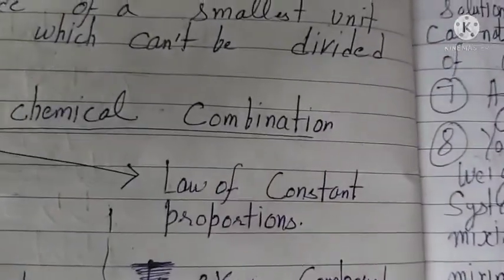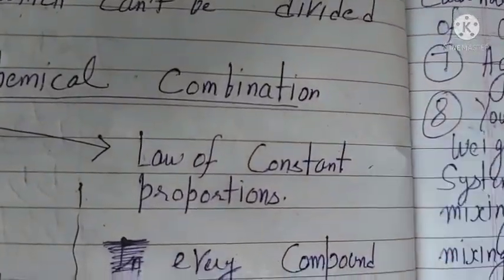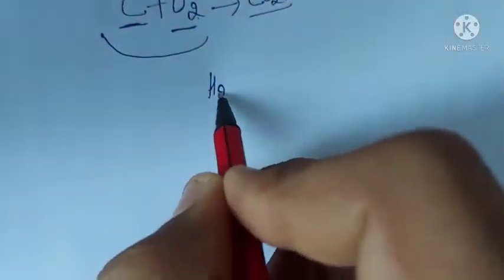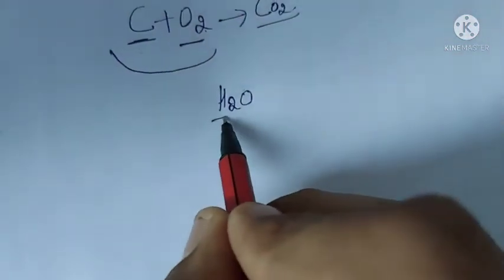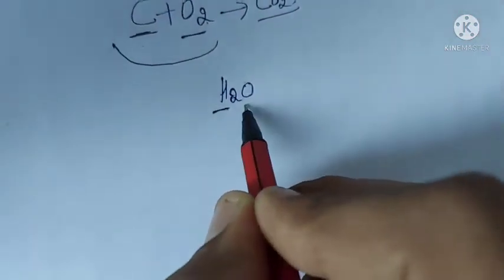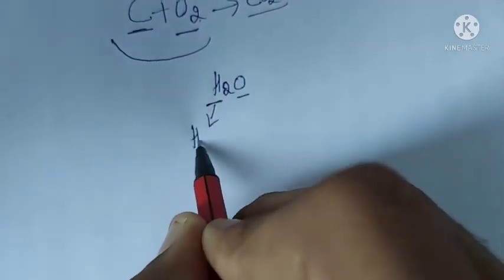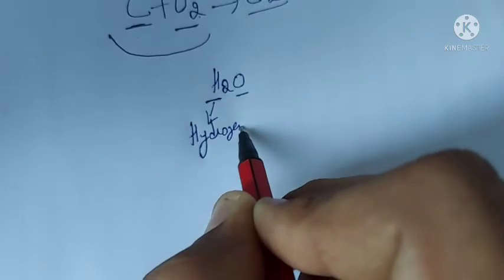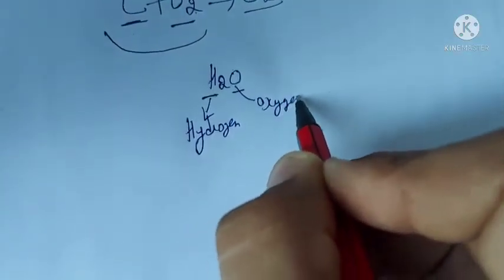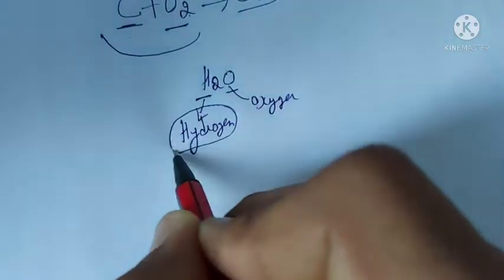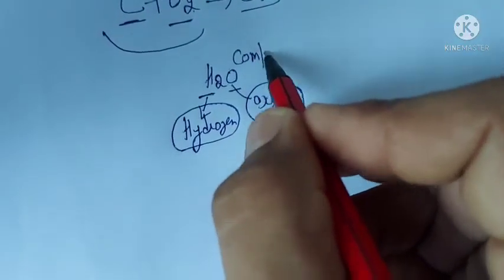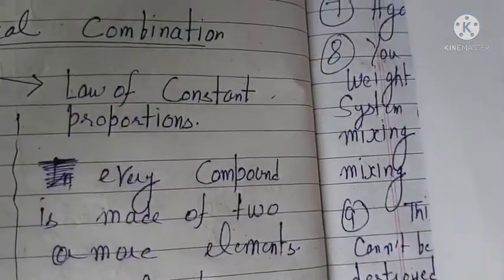And another law, as we have discussed, is the law of constant proportions. What is this constant proportion? Like H2O, it is a compound made from two atoms of hydrogen and one atom of oxygen. So one element is hydrogen and another element is oxygen. That means some mass of hydrogen and some mass of oxygen combine to form a compound. So the name of this law is the law of constant proportion.